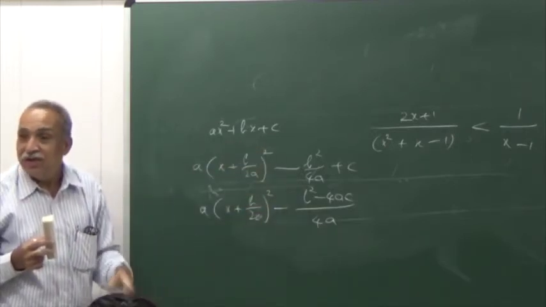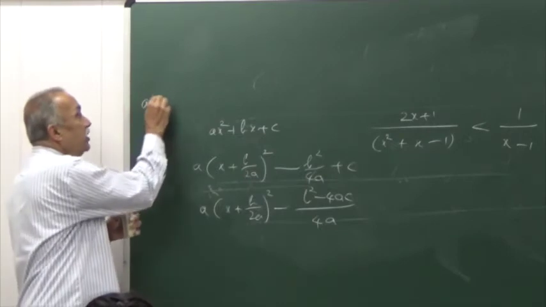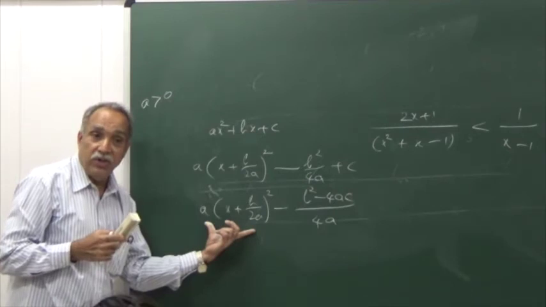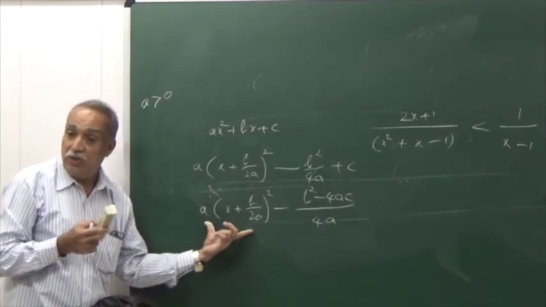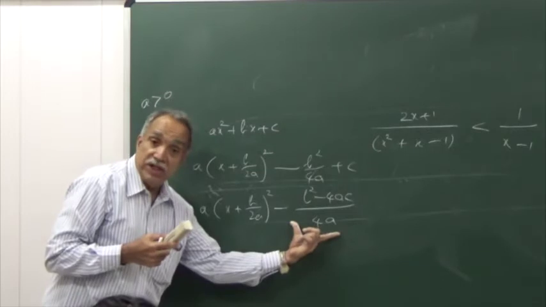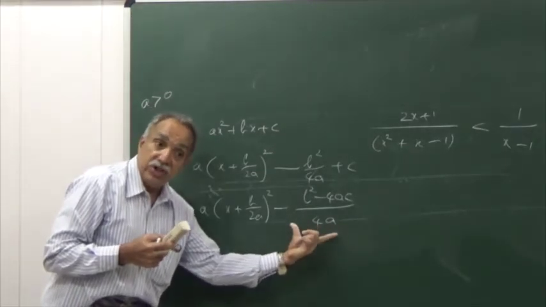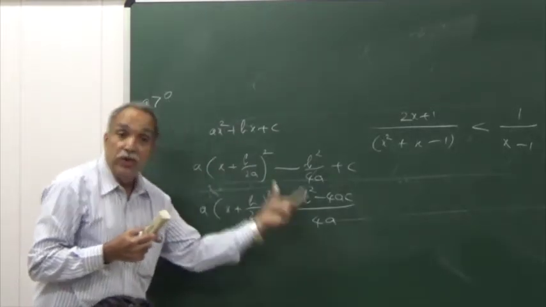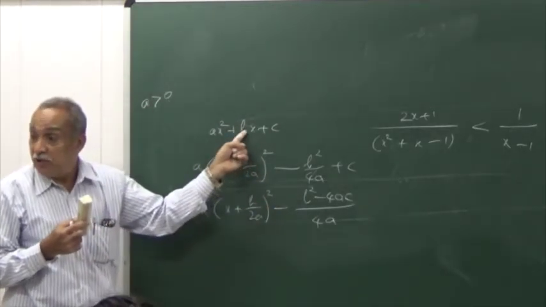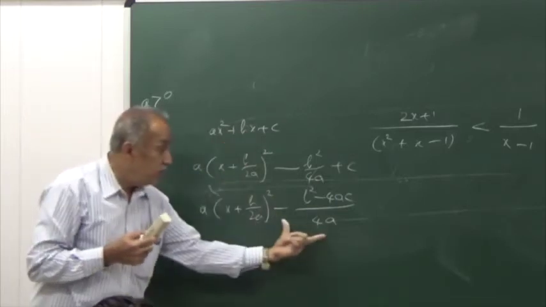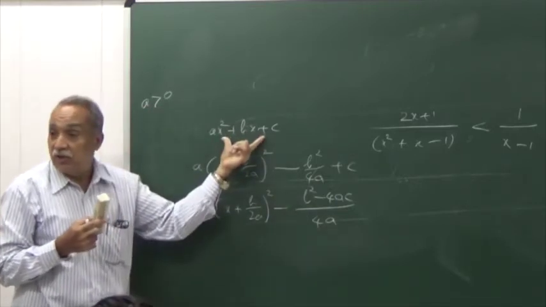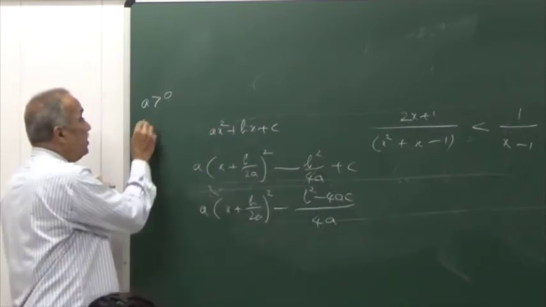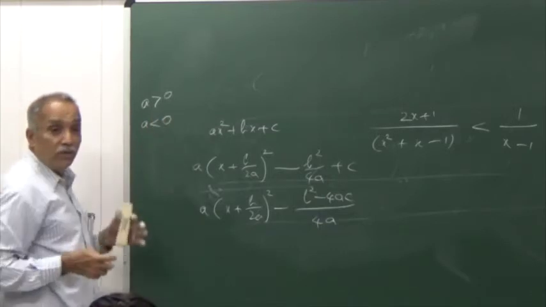Is it not? Consider the case a positive first. When a is positive, this is greater than or equal to 0. Therefore, the least value of the expression will be this. And if this is positive, this will be always positive. If this is negative, this will be partly positive, partly negative. If this is 0, this is always greater than or equal to 0. Agreed. What happens if a is less than 0?